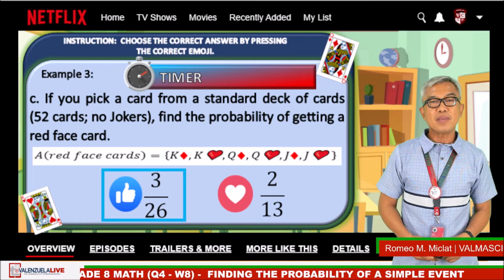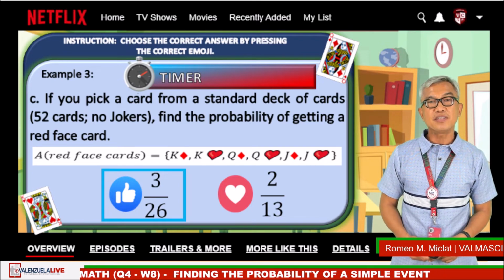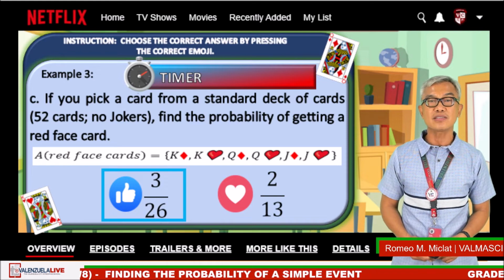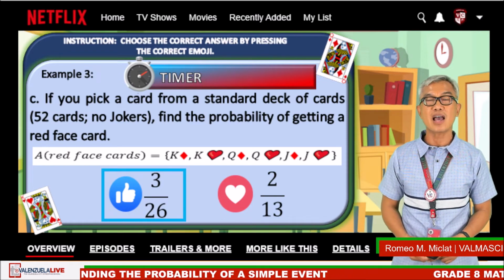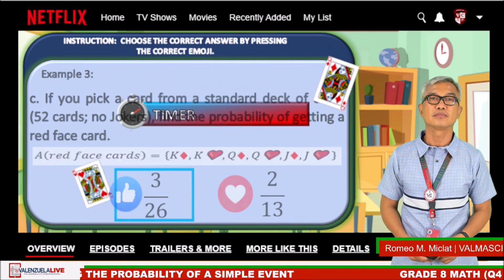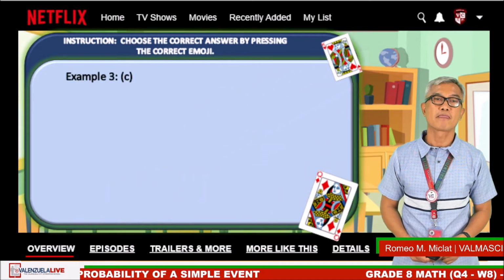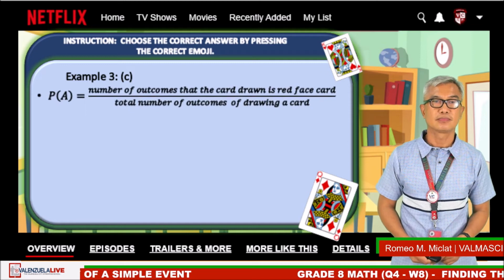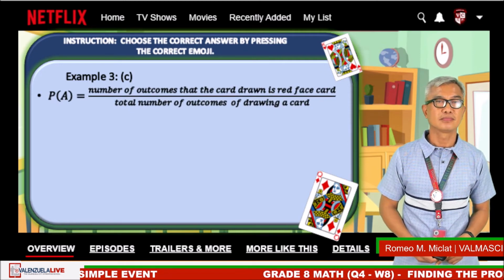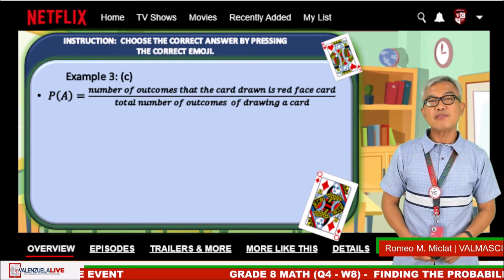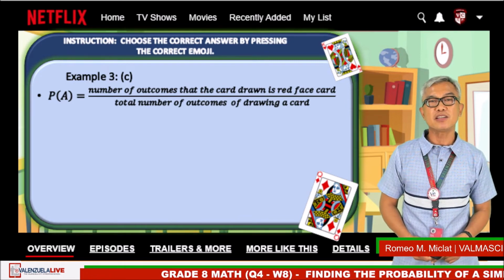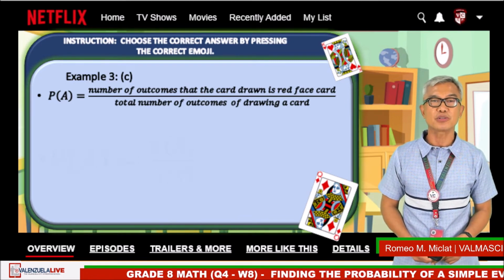The elements of event A are king of diamonds, king of hearts, queen of diamonds, queen of hearts, jack of diamonds, and jack of hearts. Then the probability of event A is equal to the number of favorable outcomes divided by the total possible number of outcomes.